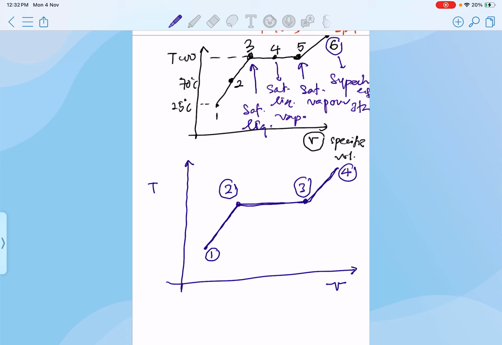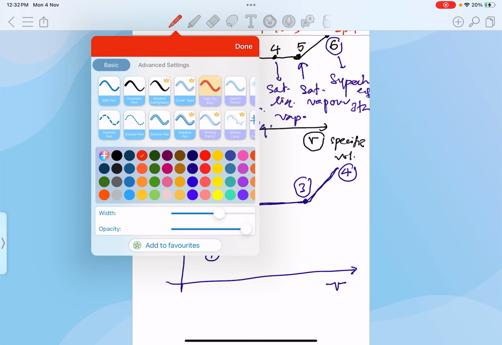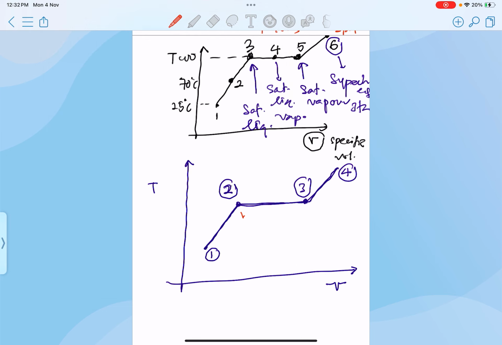If you want to find the properties of the water at point number 2, you have to use the steam table. States number 2 and 3 are in table A4. This one is going to be table A6, I think.